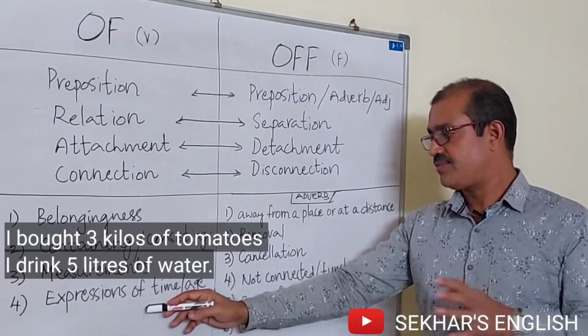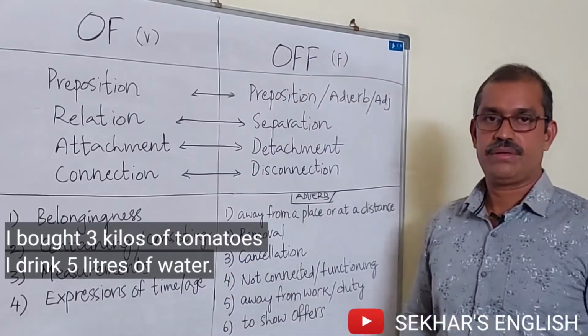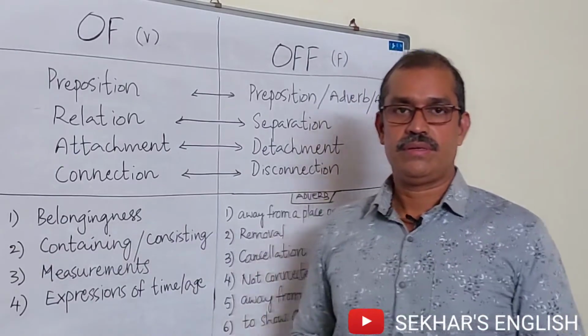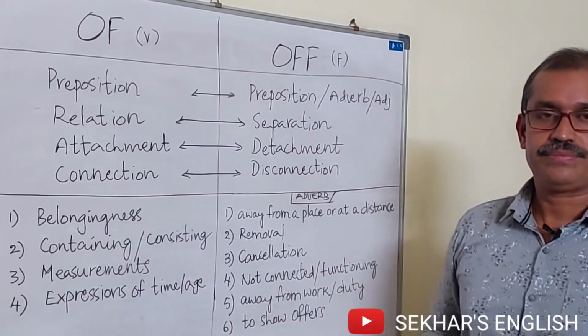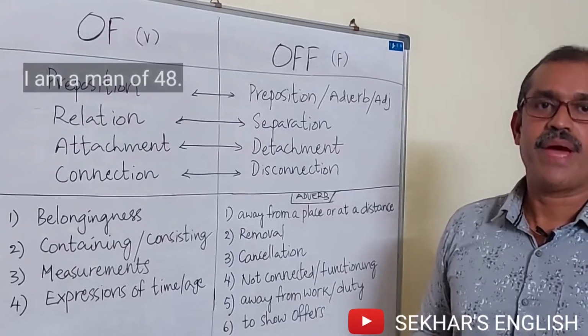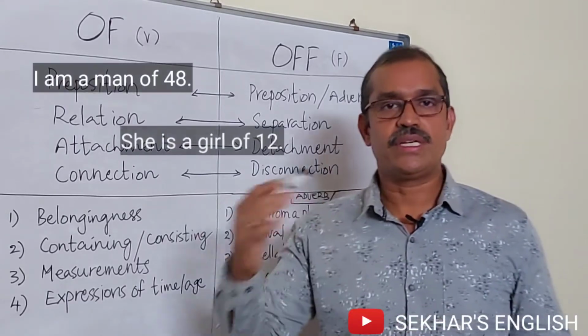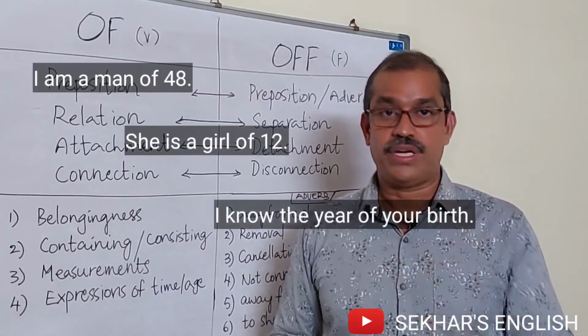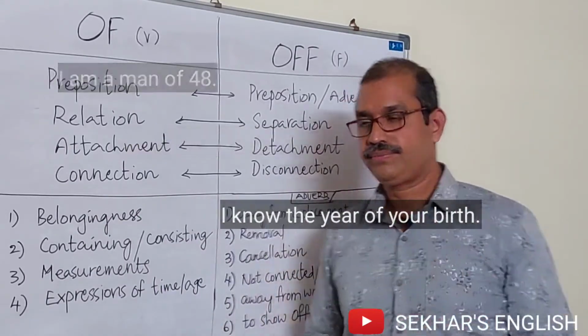Last one, expressions of time or age. It means it shows date. For example, I am a man of 48. She is a girl of 12. I know the year of your birth, right?